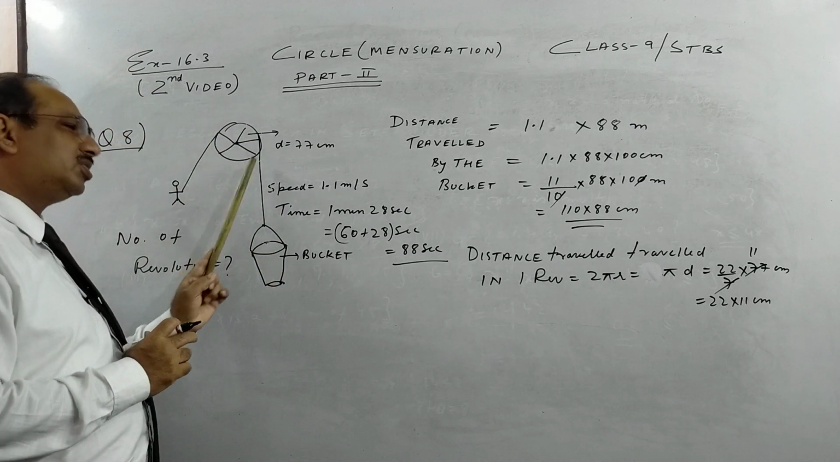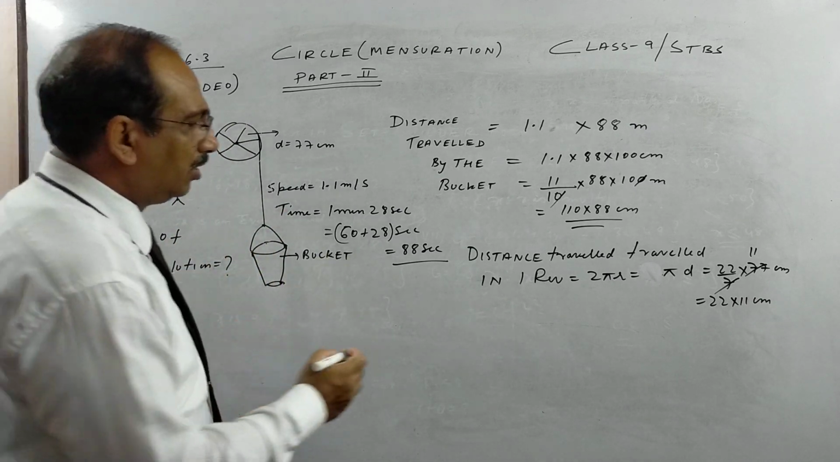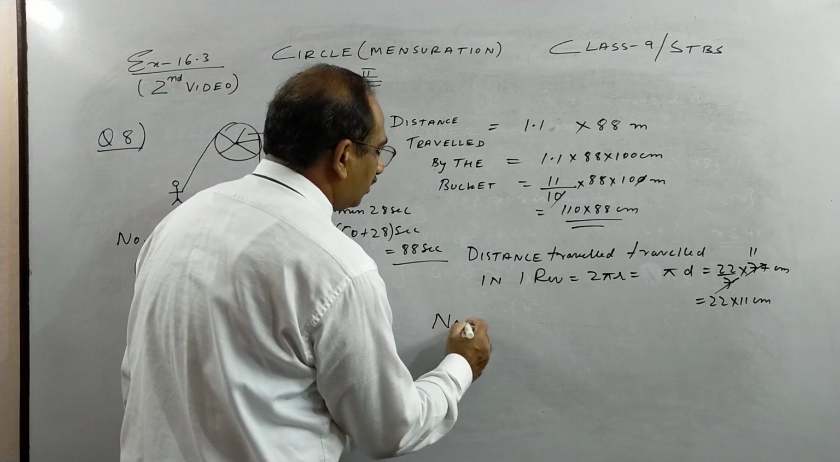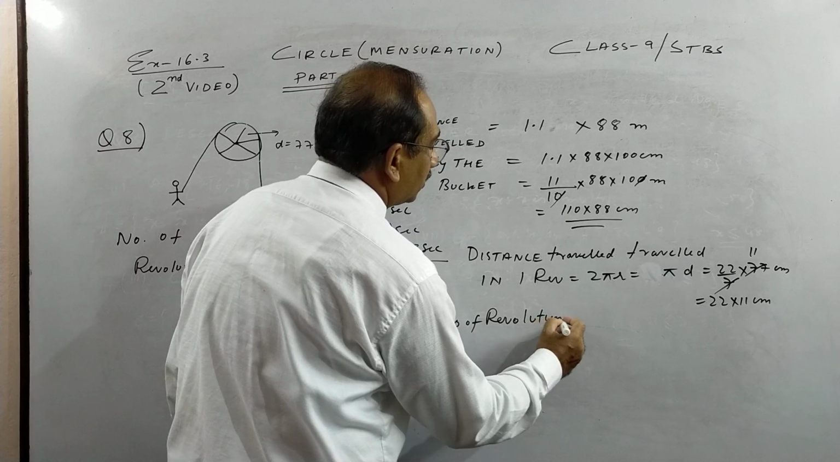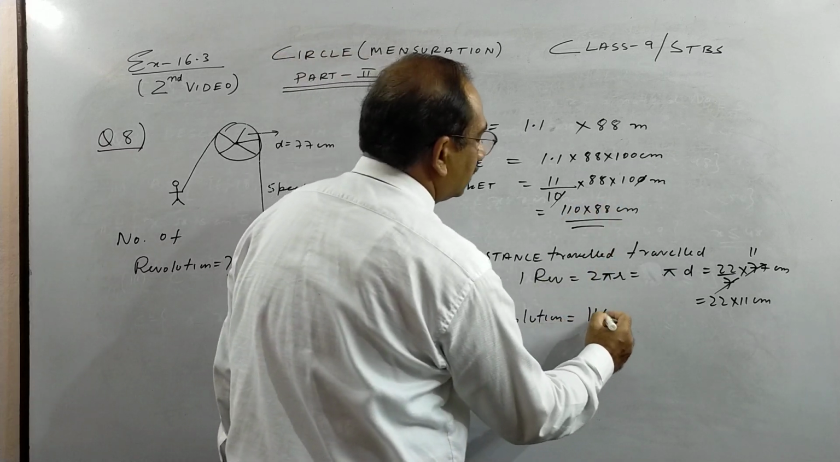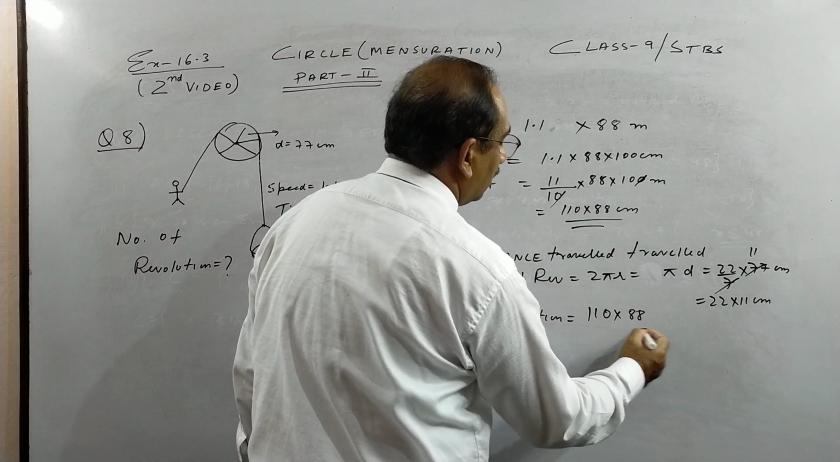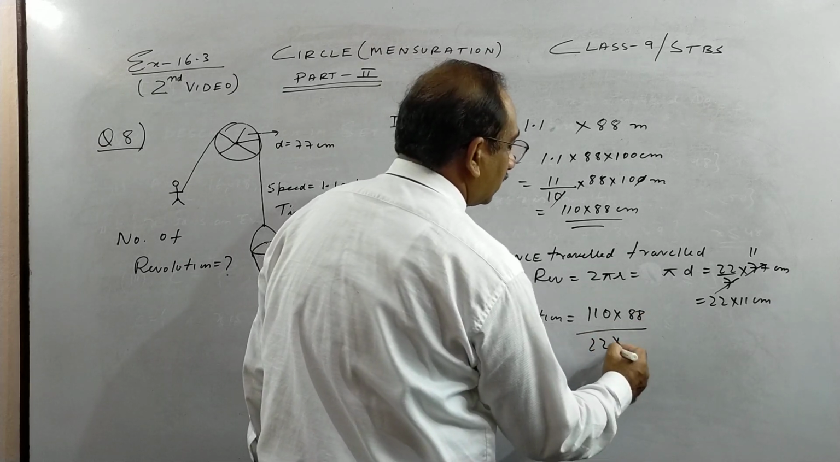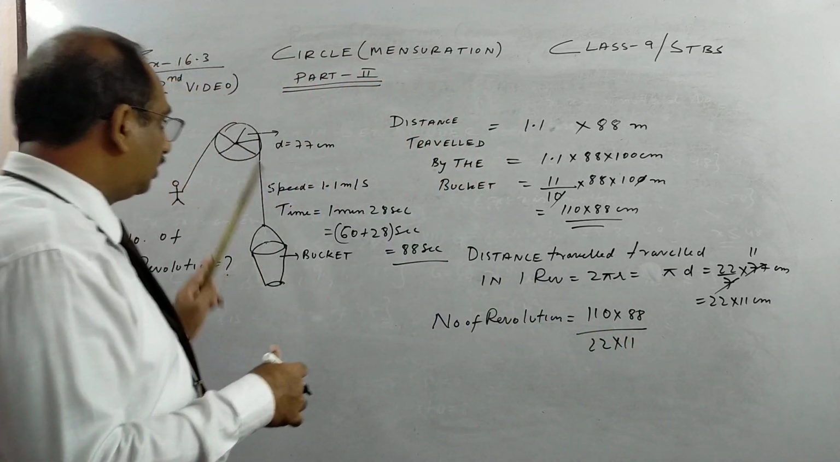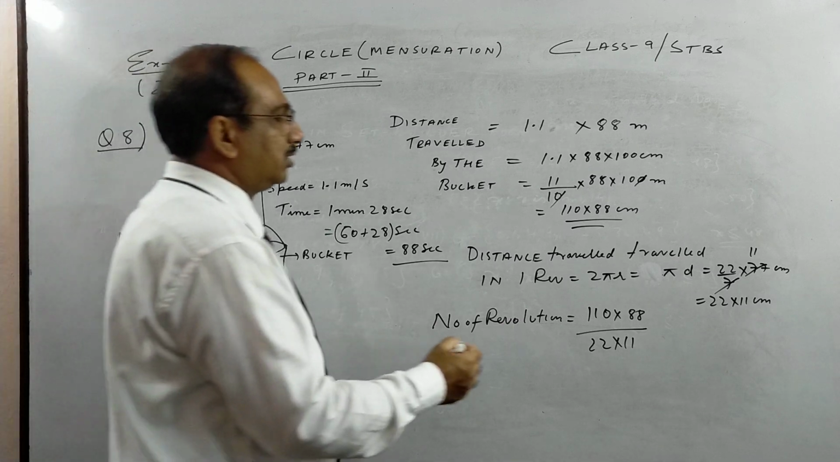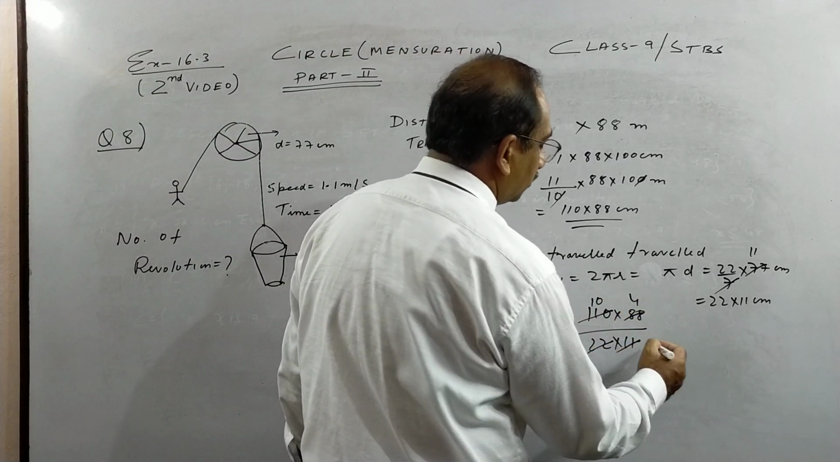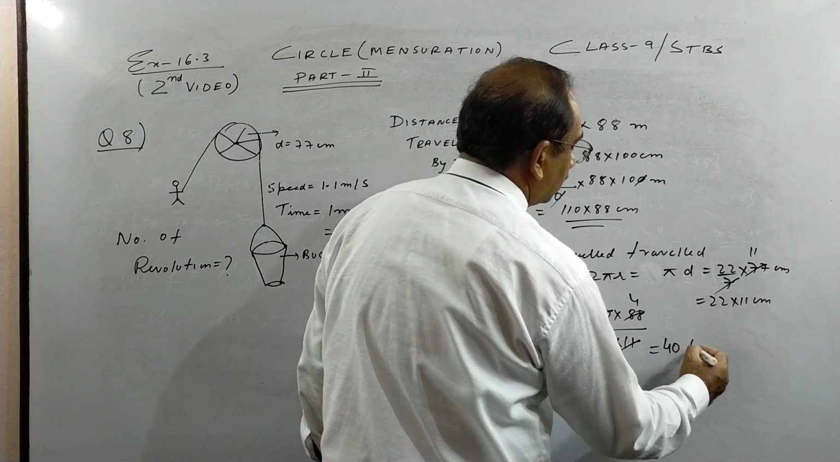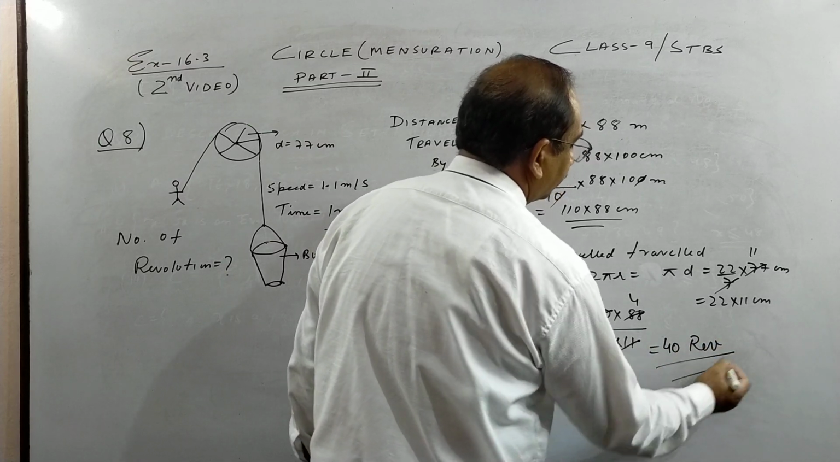So it revolves or rotates many times. Number of revolutions, children, is total distance traveled divided by distance traveled in one revolution. So this will go 10 times, and this will go 4 times. So our answer is 40 revolutions.